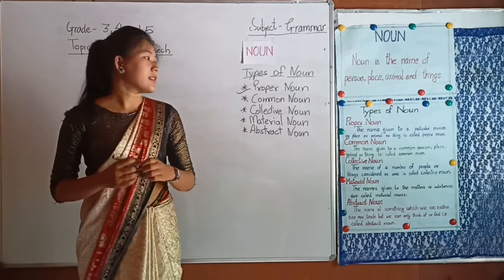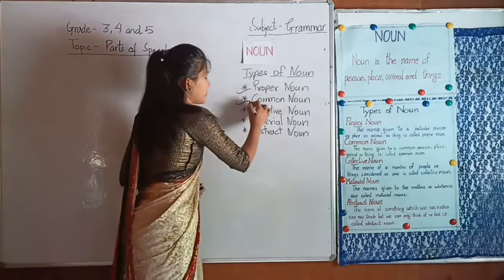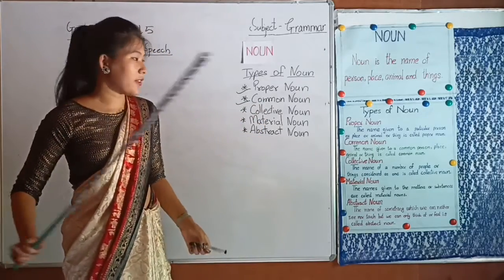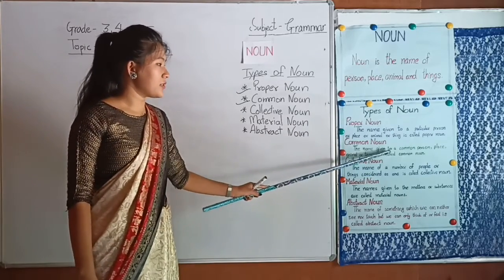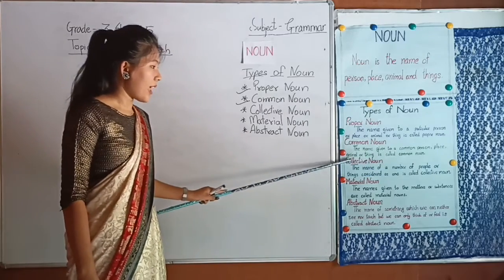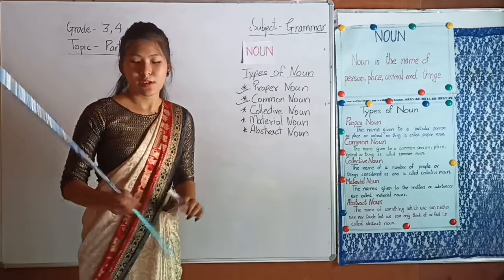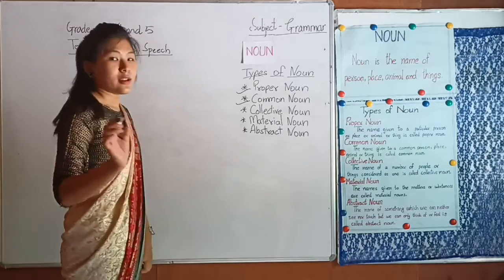Now our next type of noun is common noun. So dear children, look into the chart. Here is the definition of a common noun. The name given to a common person, place, animal or thing is called a common noun. So let's write some examples of common noun.